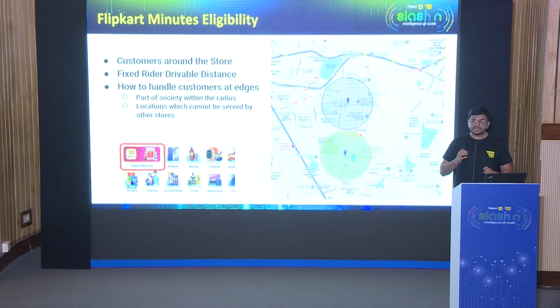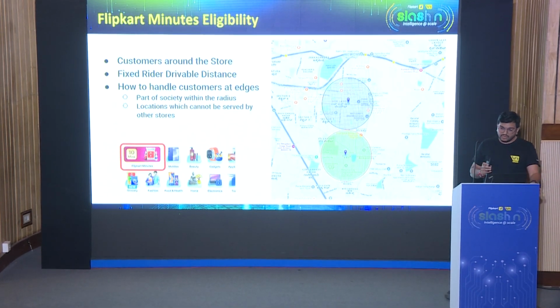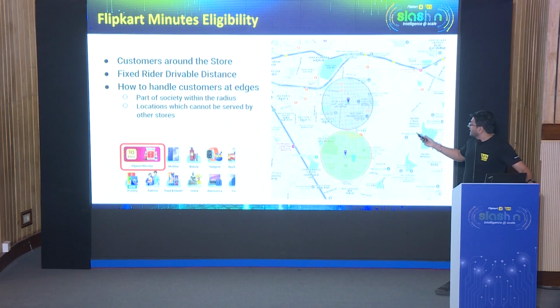Now, let's do some brainstorming. Let's say we have a problem statement, and there are a few dark stores. How do we systematically compute whether a customer is eligible for a dark store or not? The simplest solution: I know that a rider can ride up to 3 kilometers and deliver in, say, the next 15-20 minutes. So I create a circle with a radius of about 3 kilometers around each dark store. This would mean that any customer lying within this radius would be serviceable from this dark store, and the rest of the customers won't be.